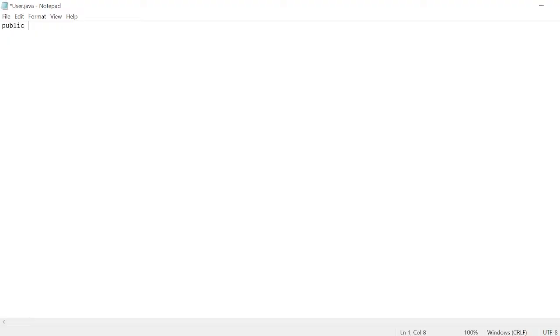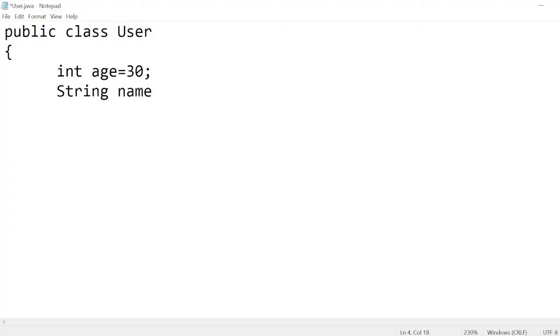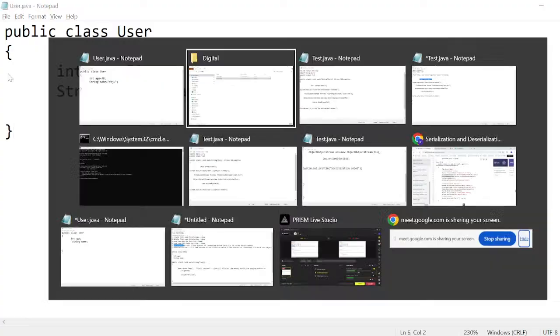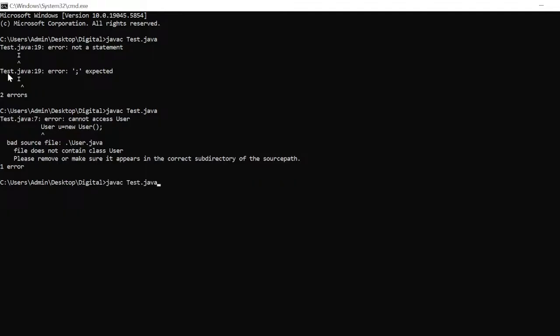So here I write public class User, and there are two variables, int age equal to 30 and String name equal to Razu. Okay, fine. I'm saving this one, come here, compile the file, javac. Yeah, now it is working.